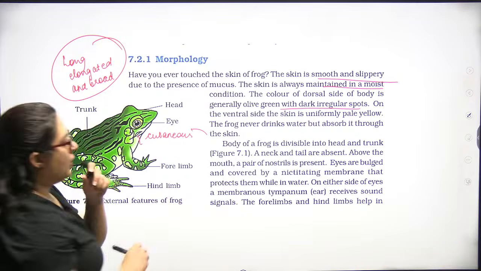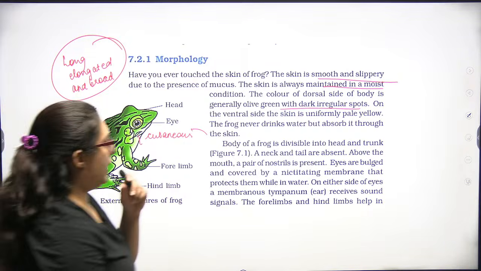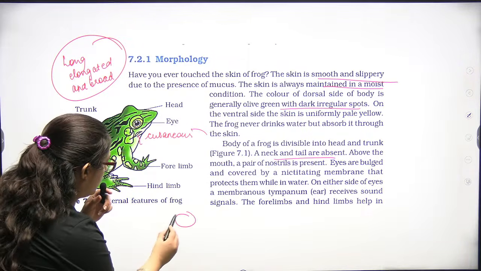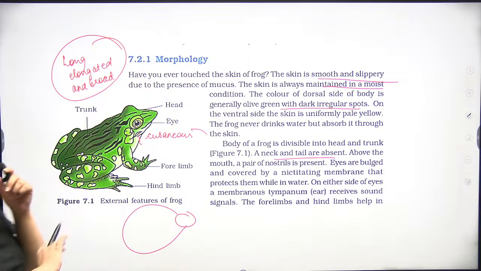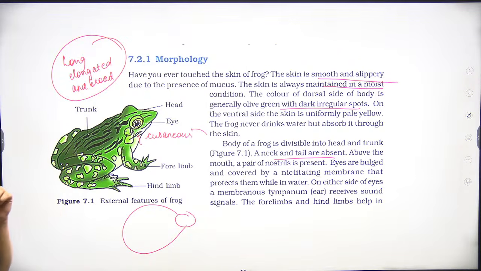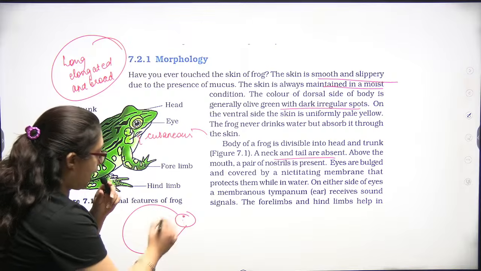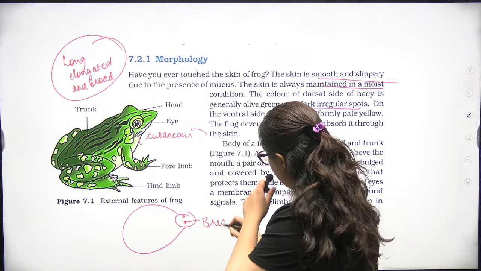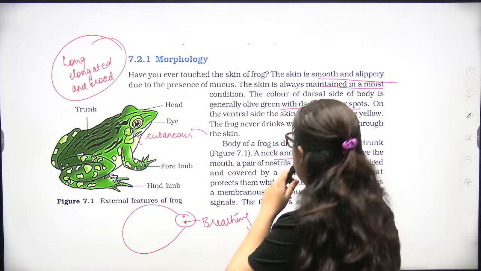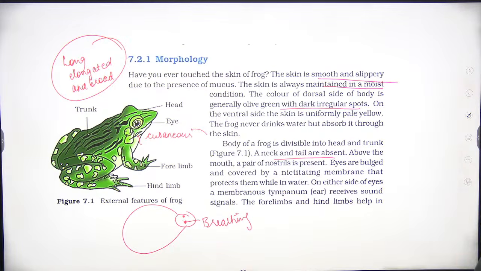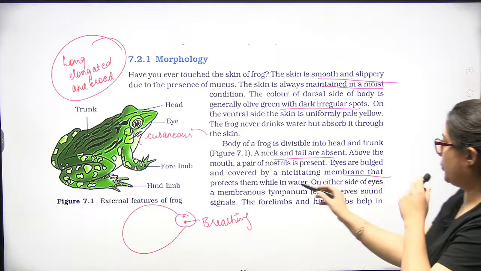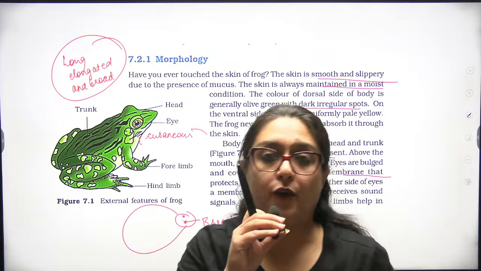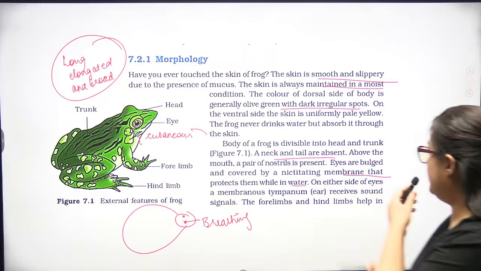Body of the frog is divisible into head and trunk. Neck and tail are absent. Only head and trunk. Nostrils are there; nostrils are for breathing. Done. Eyes are bulged and covered by a nictitating membrane that protects them while in water. So the nictitating membrane is an organ for defense and protection.